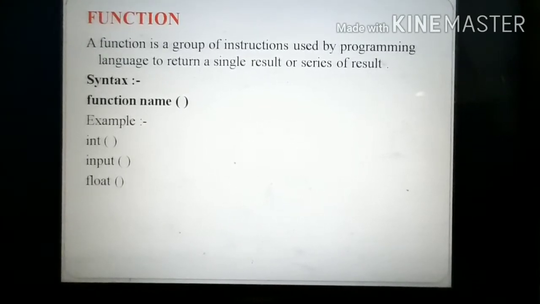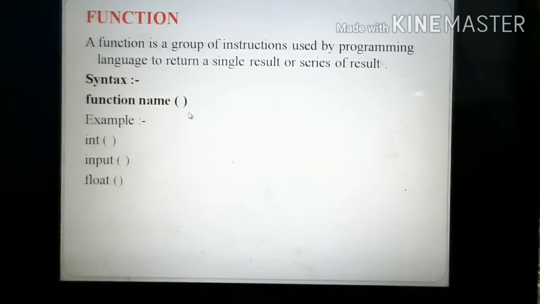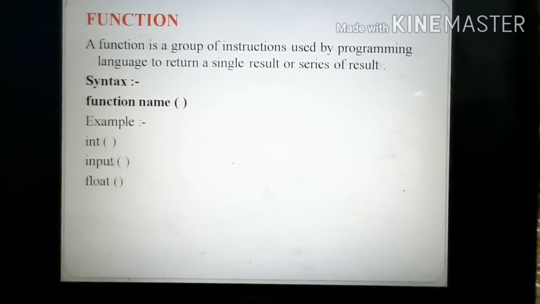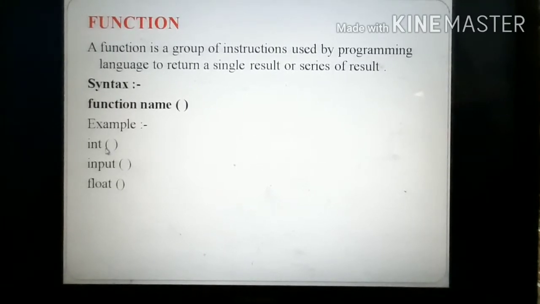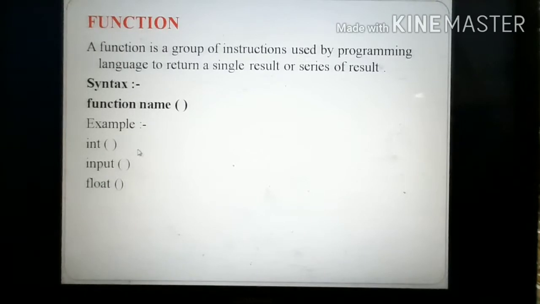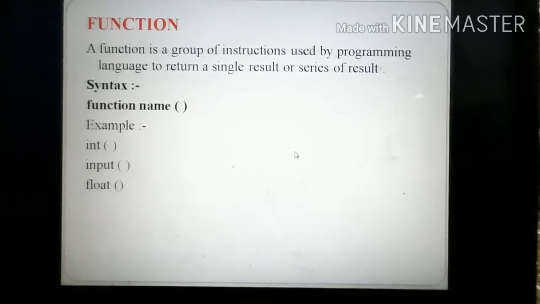For example, the syntax for a function is the function name followed by parentheses. Function names, for example the int function, are all written with these simple brackets. Okay students, these are examples of functions.